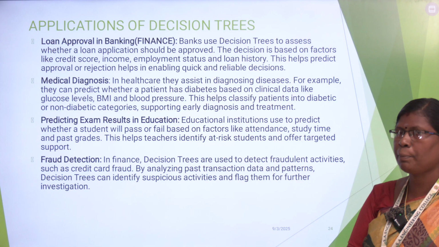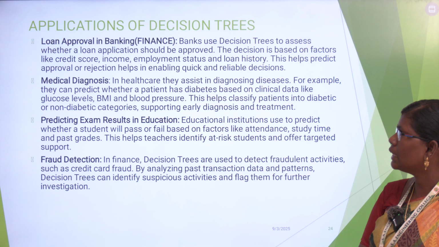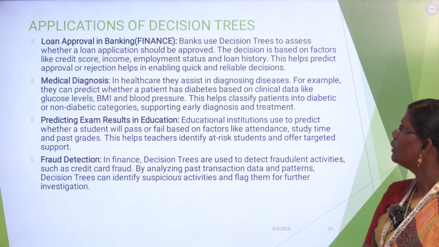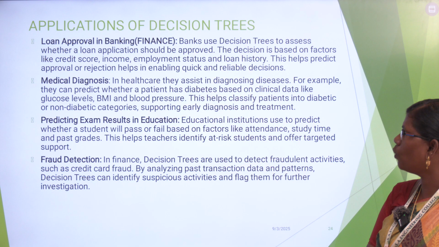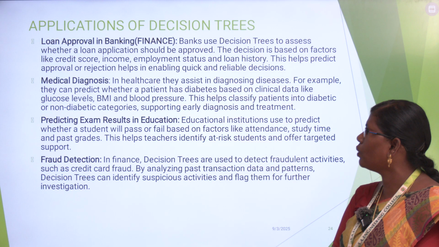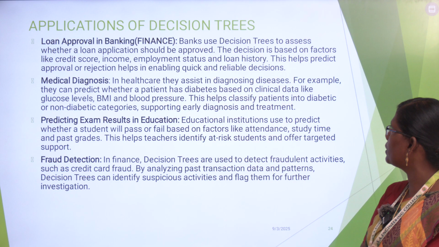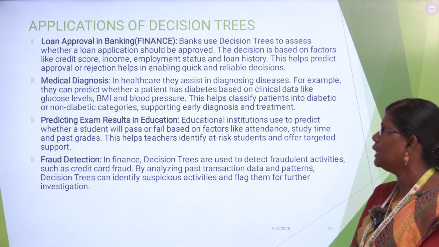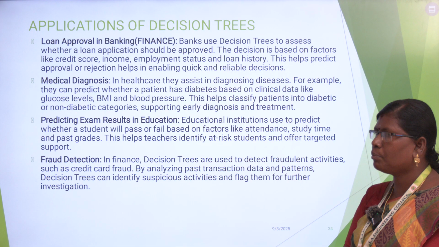Let me discuss some applications of decision trees. First, loan approval, that is in banking. Banks use decision trees to assess whether a loan application should be approved. The decision tree is based on factors like credit score, income, employment status, and loan history. This helps predict approval or rejection, enabling quick and reliable decisions.